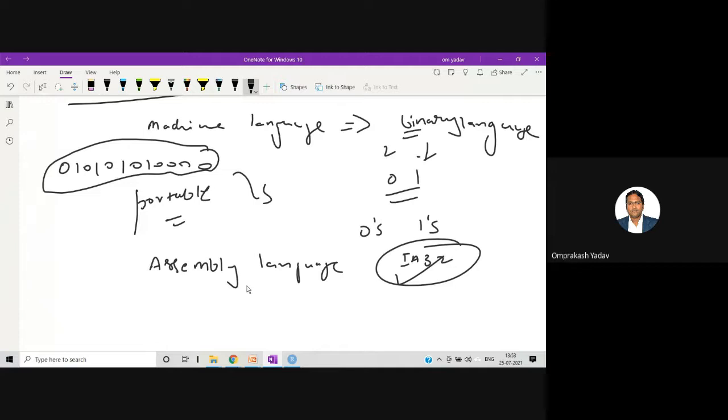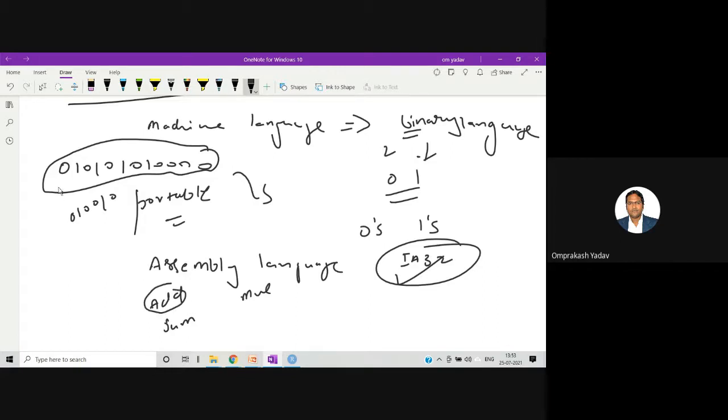It's a bit difficult to write code over there because the code will be long. But in this IA32 assembly language, at least there is a provision that you don't have to write in 0s and 1s. You can write in symbolic codes. For example, you can write add, then sum, or multiply, mul. So there will be small symbols like this.